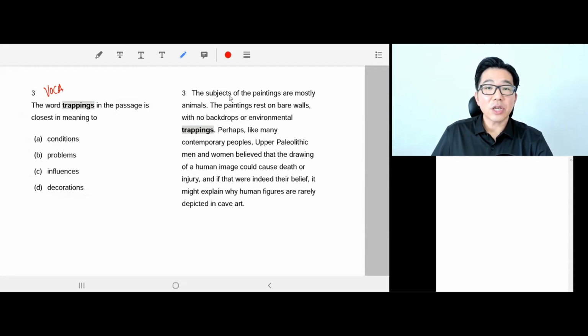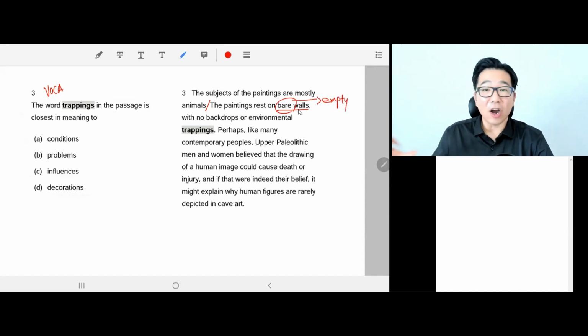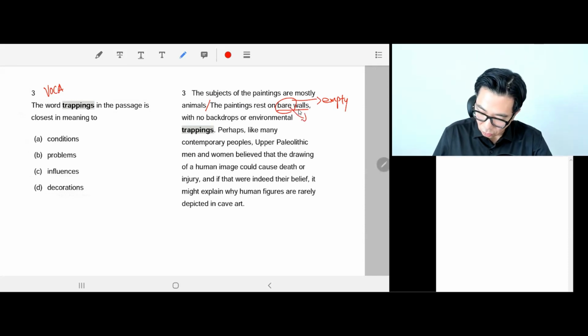Paragraph 3, the subjects of the paintings are mostly animals. Okay, so they drew animals. The paintings rest on bare walls. Okay, so paintings were on bare walls, so empty walls. So walls had nothing on it. It was empty, bare. Okay, the synonym of bare is empty.